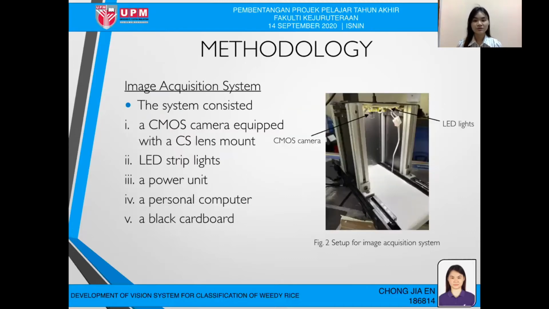This is the image acquisition system, set up to capture images of the rice grains. The system consists of a CMOS camera equipped with a CS lens mount, LED strip lights, a power unit, a personal computer, and a black cardboard.